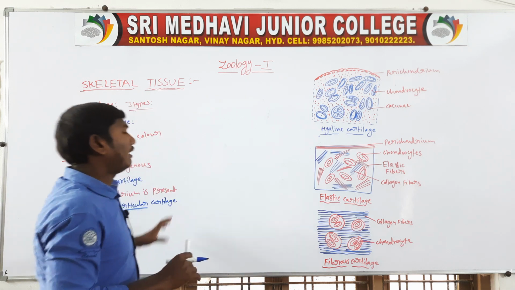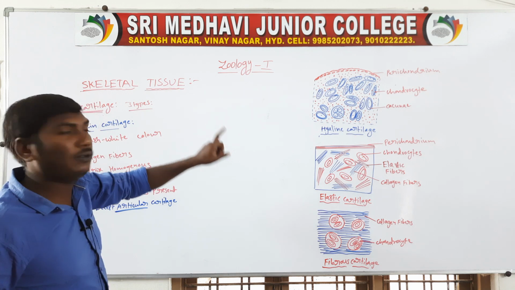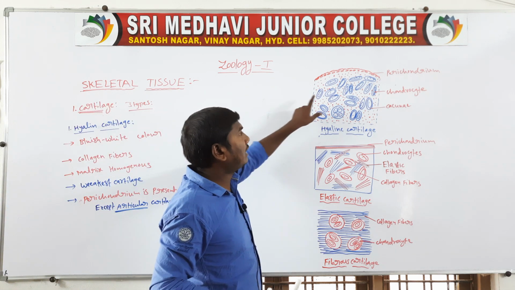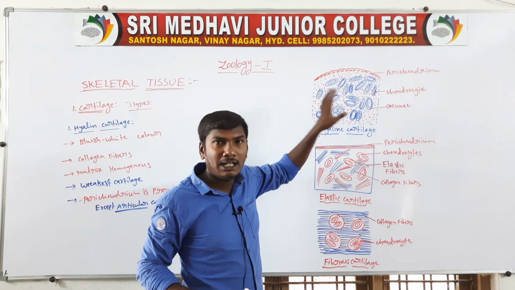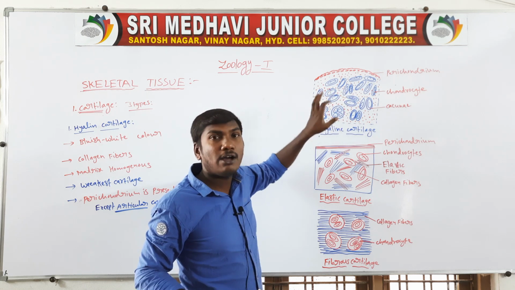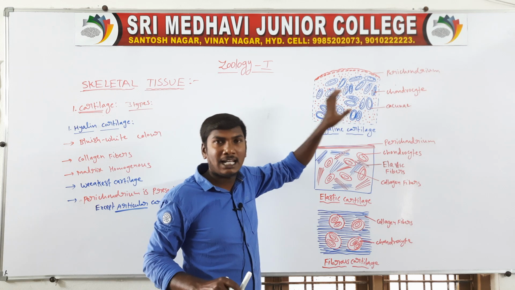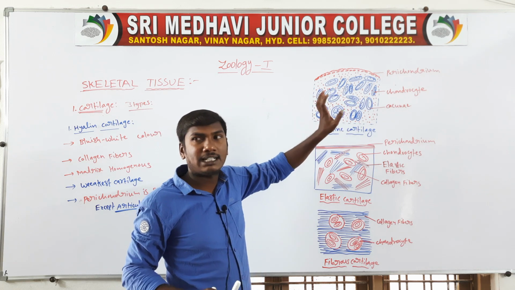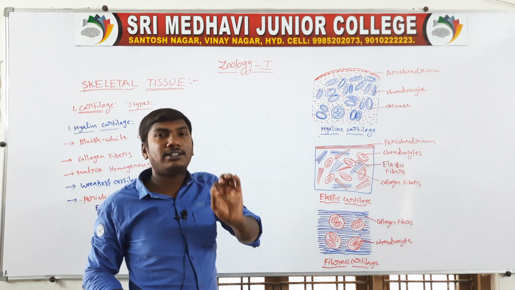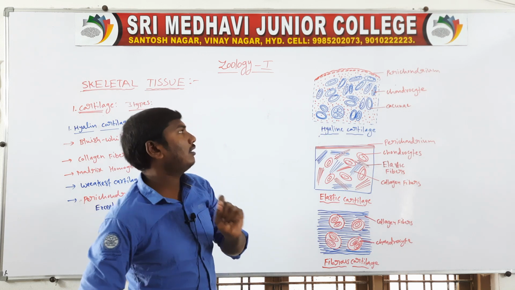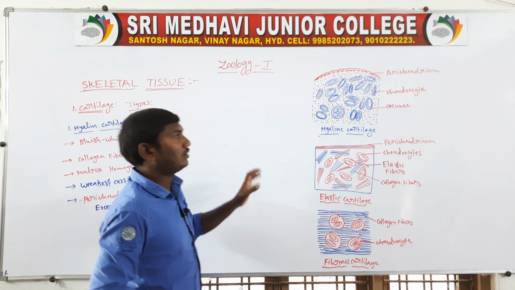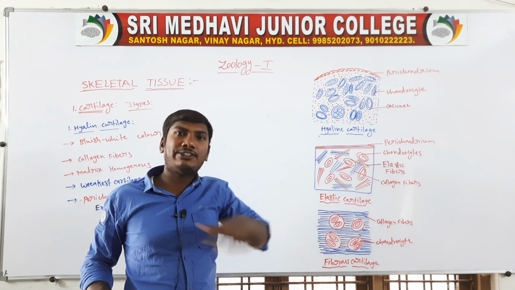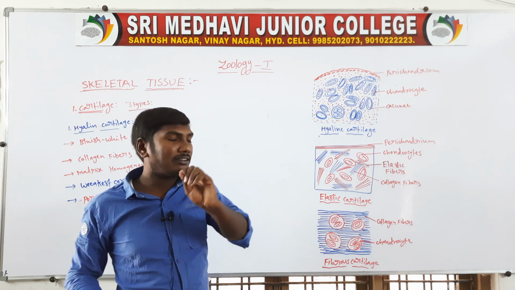So this is the hyaline cartilage. It is bluish white in color, with collagen fibers and a homogeneous matrix. The pericardium is present except in articular cartilage. These are the weakest cartilages.